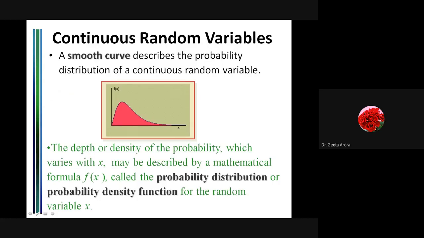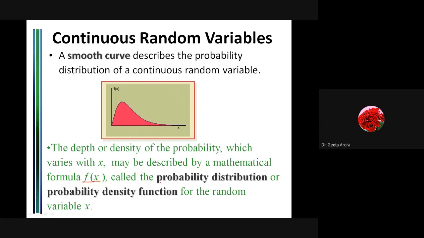Here we are saying the depth or density of a probability which varies with x may be described by a mathematical formula f(x), which is known as the probability distribution or probability density function for the random variable.